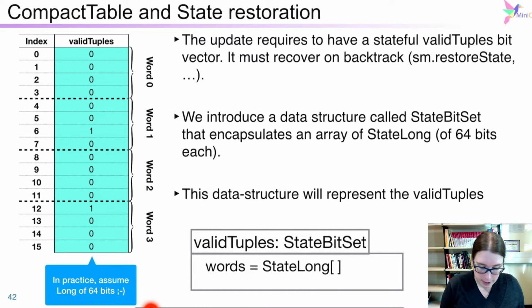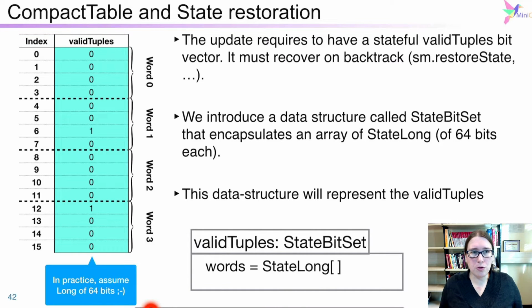And here in our example, we are going to use 4-bit long words because it's easier for you to understand. Okay, we have bitsets. And in our bitsets, each bit will be associated to one of the tuples, 0 if the tuple is not valid, 1 if the tuple is valid. Perfect.